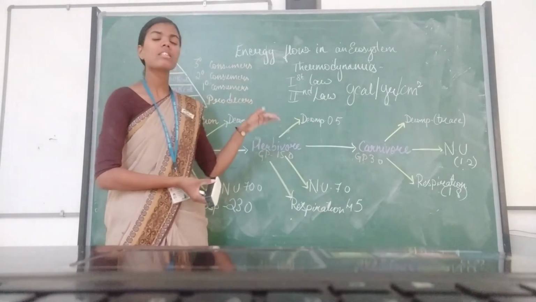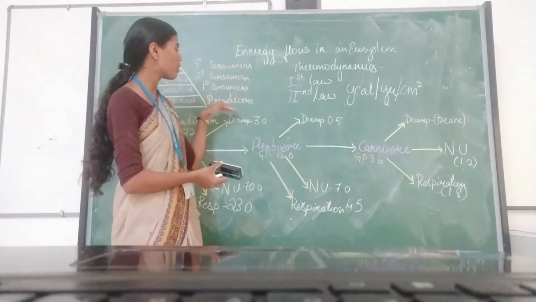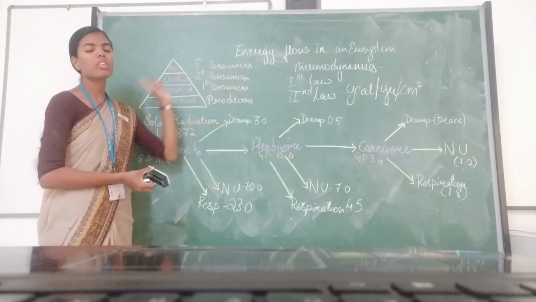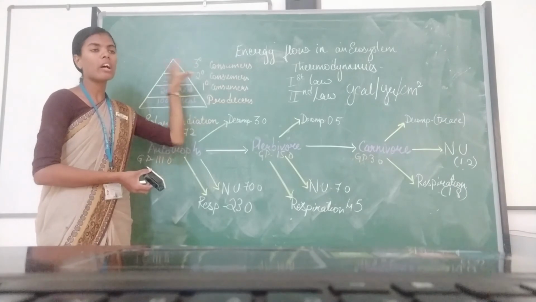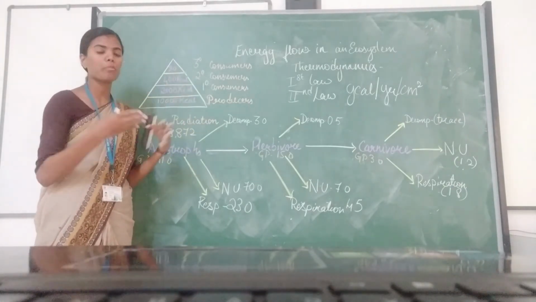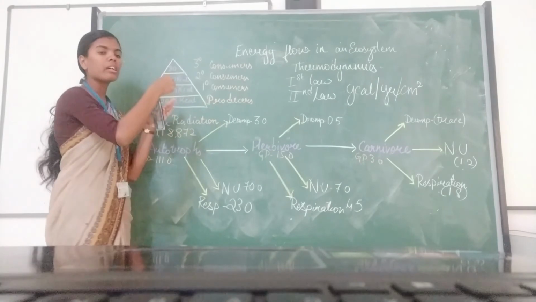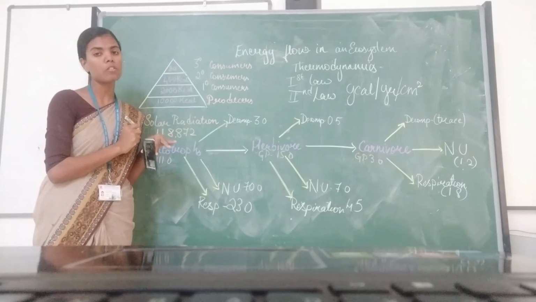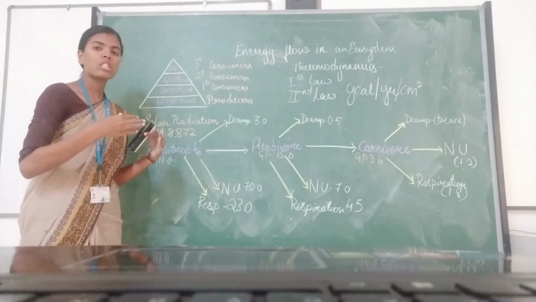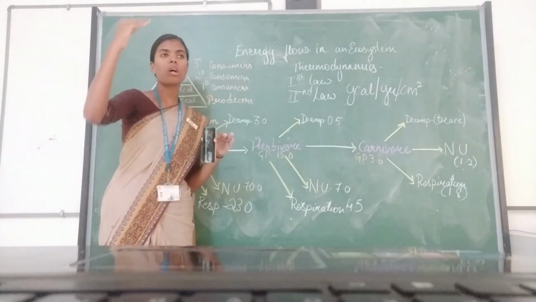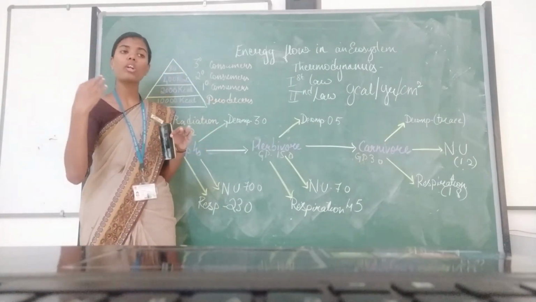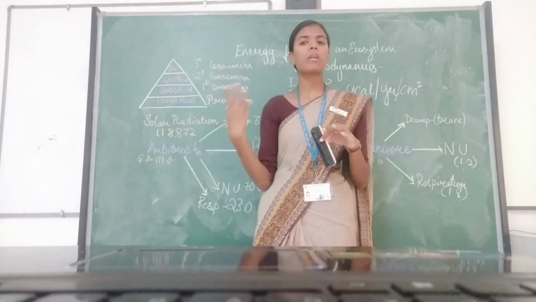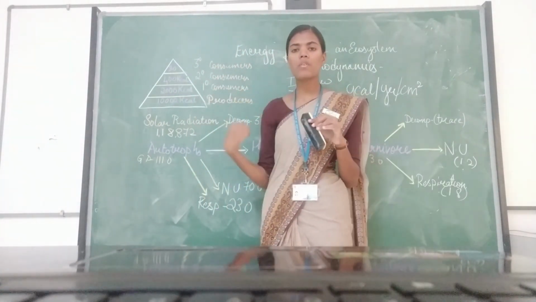If energy flow in an ecosystem is taking place, it should be with respect to the different trophic levels, that is, from the producers to the tertiary consumers, where the energy flow is described in the form of a pyramid, with the base consisting of producers and the apex consisting of consumers. As we all know, out of the total solar radiation that falls on the earth, only 56% is received by the earth, whereas the other 44% is reflected back. Now, out of this 56%,